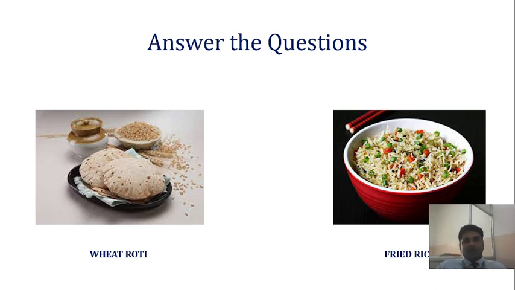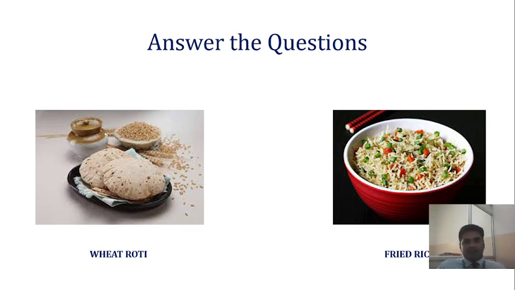Look at the picture. You can see you have a wheat roti, you have a fried rice. So you know which one is healthy and good for your body, right? And which one is going to cause harm to your body. But when I ask this question, you have to make a decision based on natural acceptance. Some people may make a decision based on desires, that means the likes and dislikes they have.